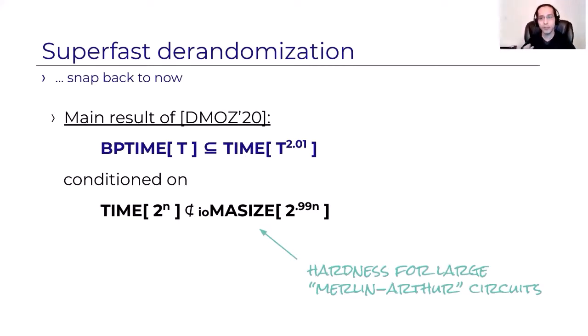But these aren't normal circuits. We need to assume hardness for Merlin-Arthur circuits. So these are circuits that also get a proof for every input and are able to use randomness to verify that proof. So this is a very strong model. So it's a strong assumption that we need to make to get this derandomization with quadratic overhead.